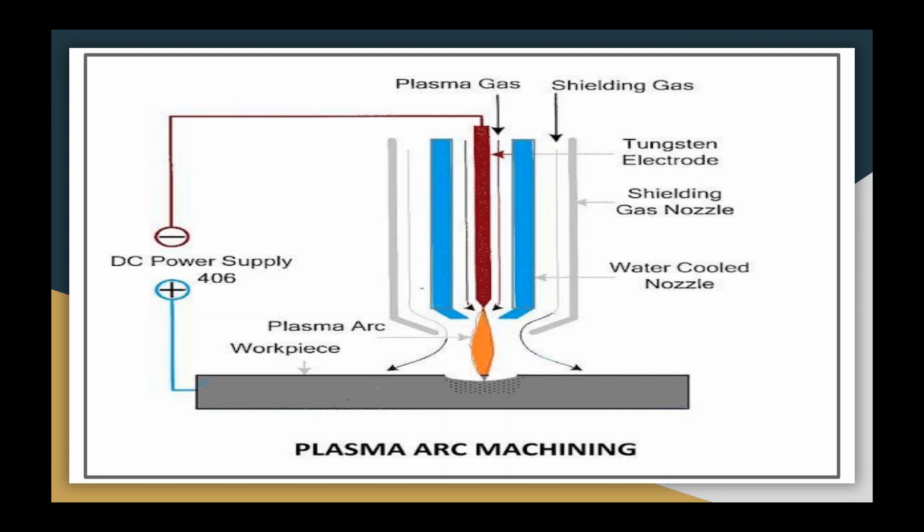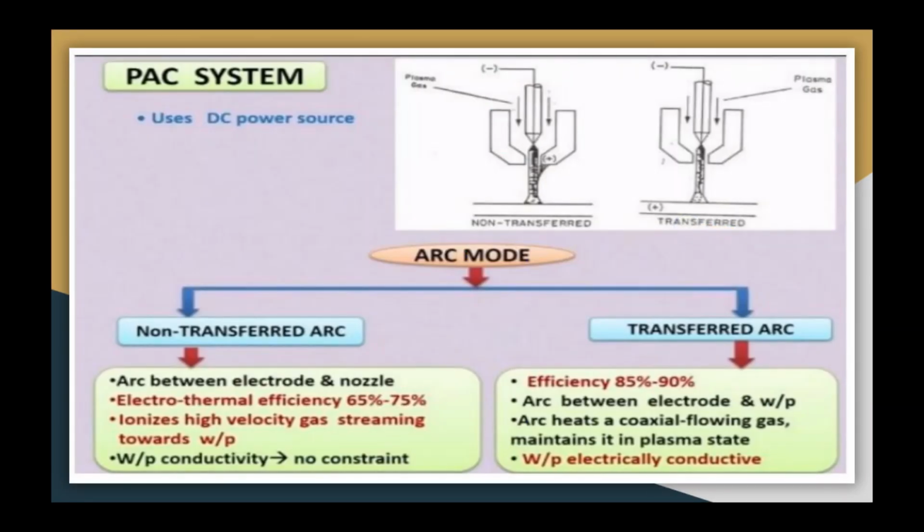Now let us discuss the plasma arc cutting system, that is the PAC system. This PAC system uses a DC power source. The PAC system operates either in non-transferred arc mode or transferred arc mode. So you can see in this figure I have shown both cases, that is the non-transferred arc mode and the transferred arc mode.